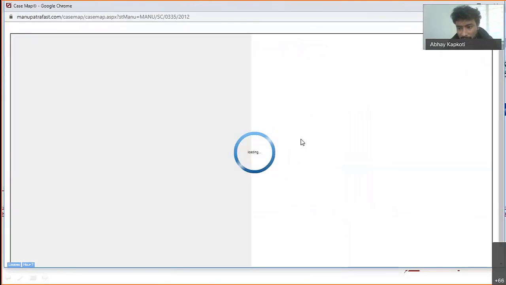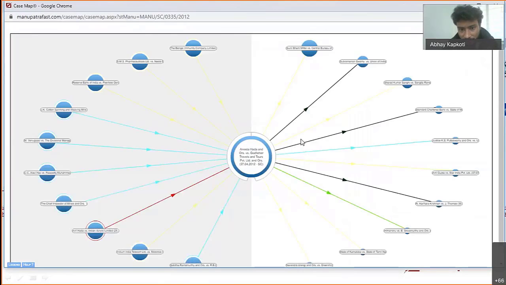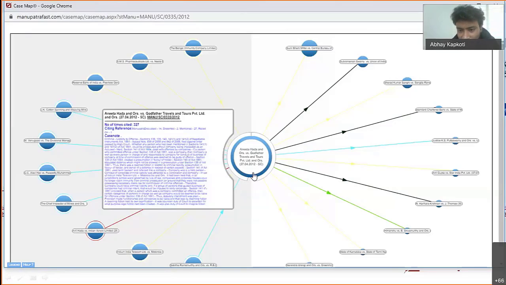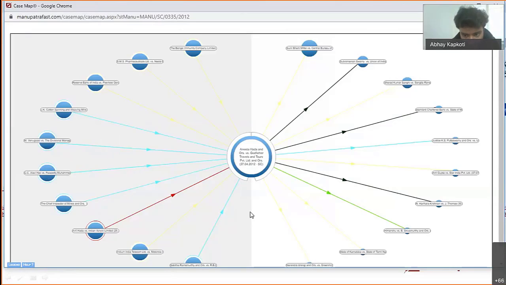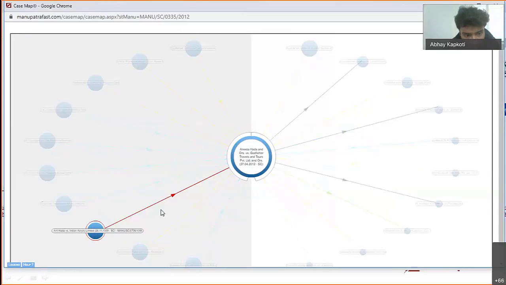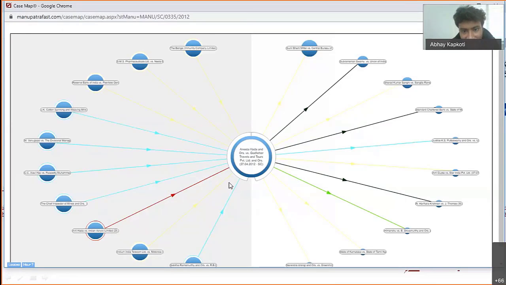Case map is very much a favorite of the researchers because this gives you the bird's eye view. This gives you the 20 most relevant judgments related to Anita Handa. So let's take this as a timeline. This is a 2012 judgment. Now, if you want to see judgments prior to this, this particular judgment, Anita Handa, again, has been dissented in this judgment. And this particular 1955 judgment has been discussed. So this happened prior to 2012.